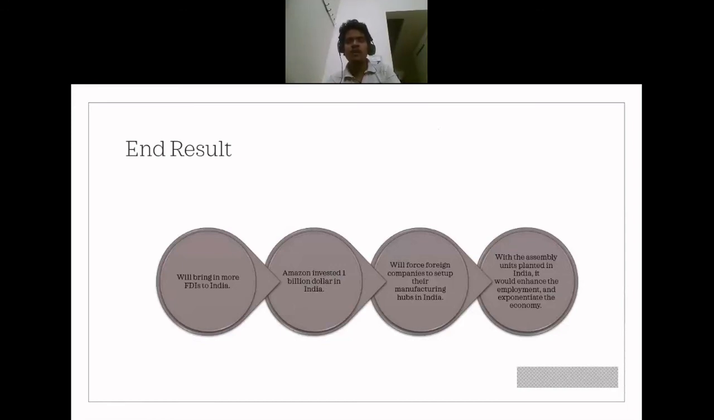So whatever products were sold or imported from outside will be manufactured straight away within the manufacturing hubs set up by Amazon in India. And the best part is the local, Indian made products will be sold by Amazon in Europe and the US, exported from India. So Amazon will facilitate this exportation from India to the US and Europe, and that is why Amazon invested $1 billion. Like I said, it will force the foreign companies to set up their manufacturing hubs in India.